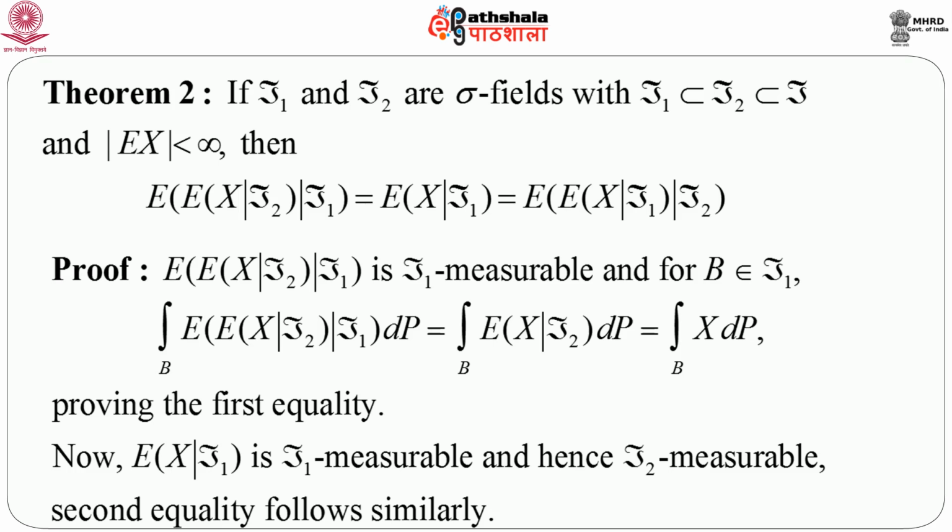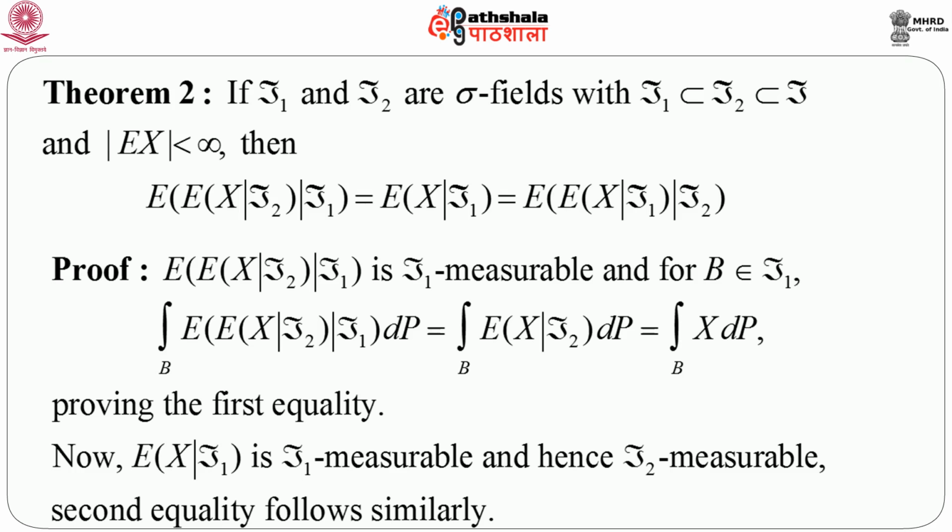So let us consider the proof. The proof is extremely simple if we remember the definition of conditional expectation. Since the left hand side is ultimately conditioning on f1, it must be f1 measurable, and for b belonging to script f1, we can write the integration over b of expectation of x given script f2 given script f1 dP, which is nothing but the integration over b of expectation of x given script f2 dP, which is nothing but the integration over b of x dP.